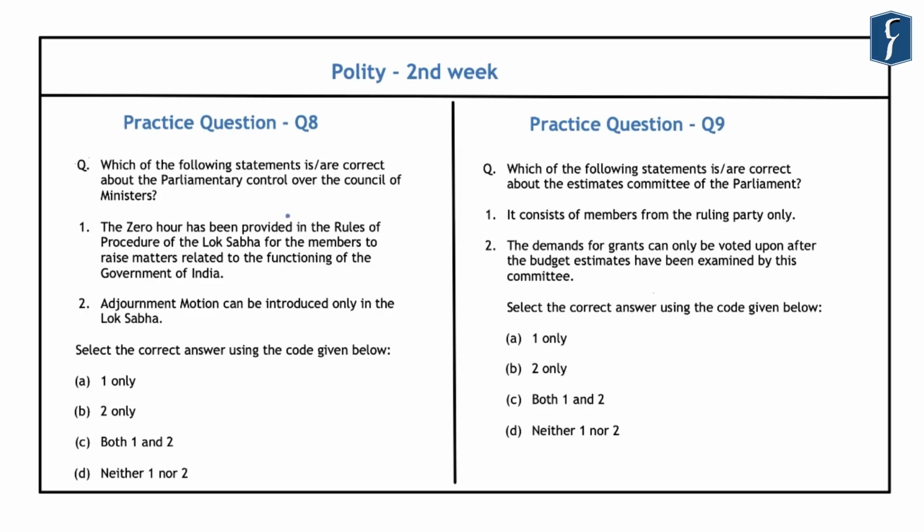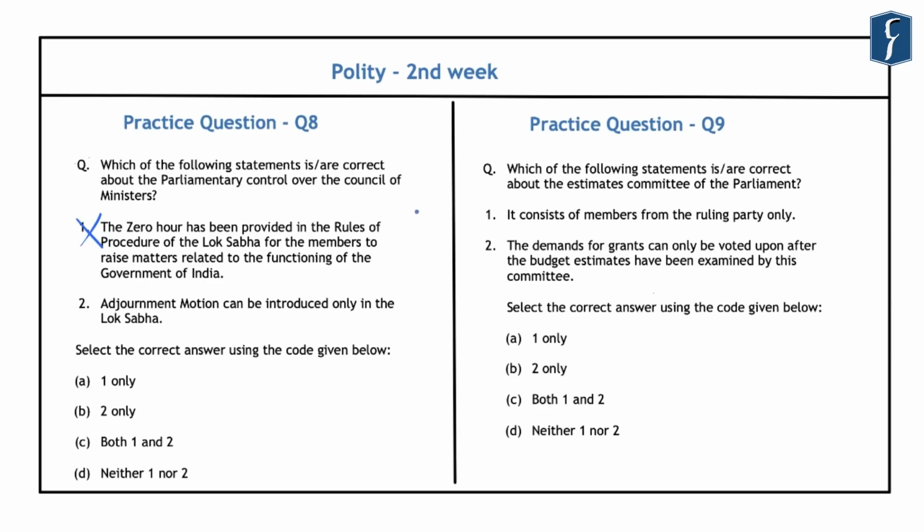Now, this device of the parliamentary proceeding is an Indian innovation in the field of parliamentary procedures, and it has come into existence since 1962 only. Now, an important fact regarding the Zero Hour is that unlike the question hour, which is provided for in the rules of procedure of the Lok Sabha, this Zero Hour is not mentioned in the rules of procedure of the Lok Sabha, and hence this first statement becomes incorrect here.